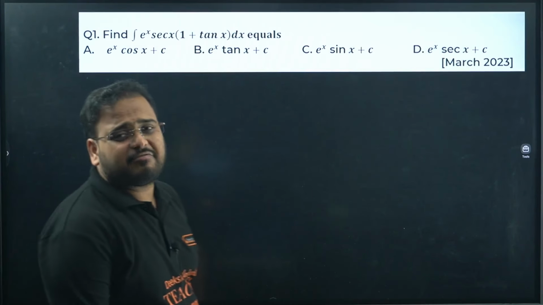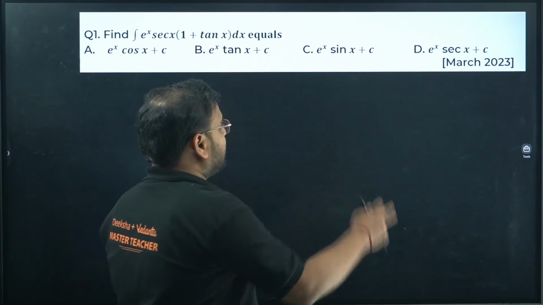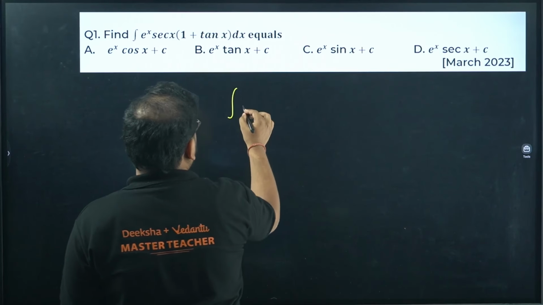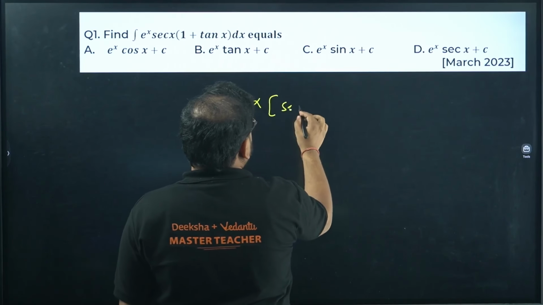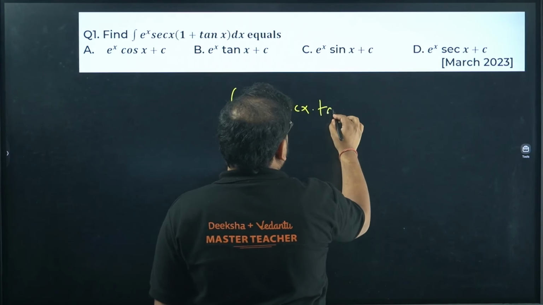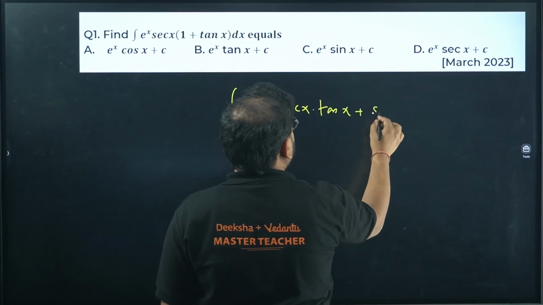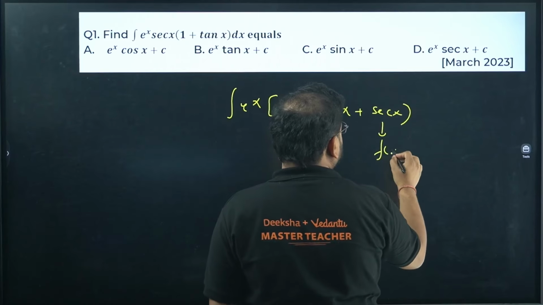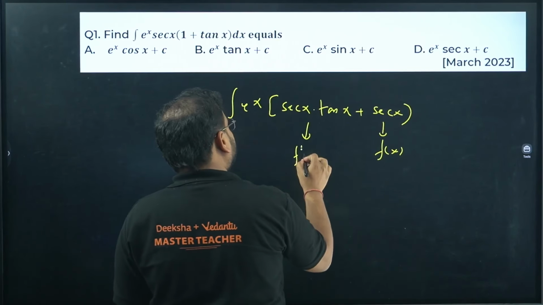Starting the first question right away. This particular problem is a straightforward question that came in PYQ, in the year 2023. You check here, this becomes e power x, secant x, tan x plus secant x. I'll write individually. We all know that this is going to be your f of x and this is your derivative.